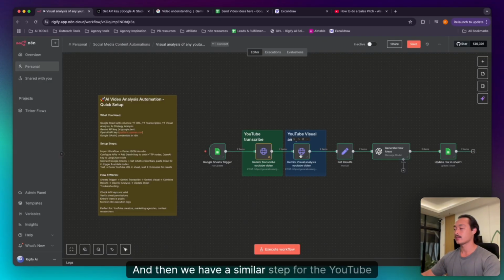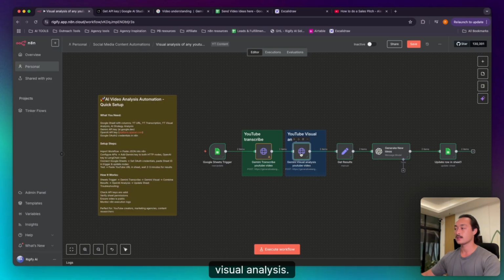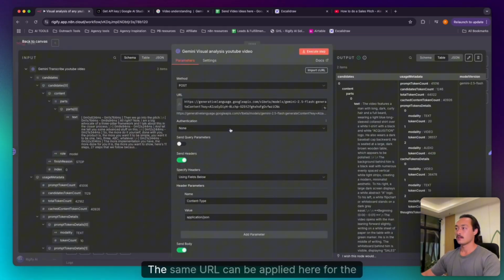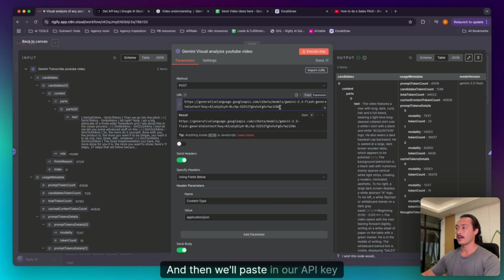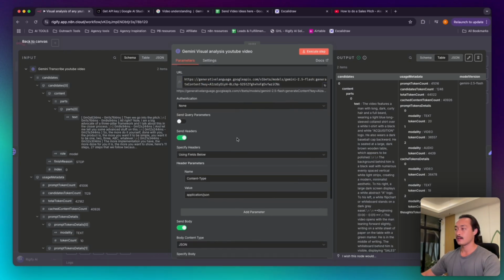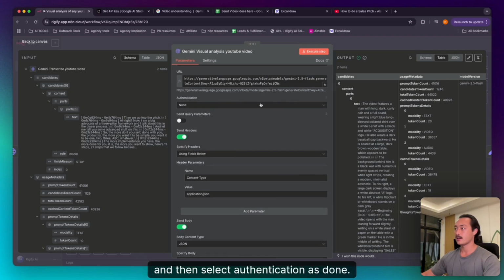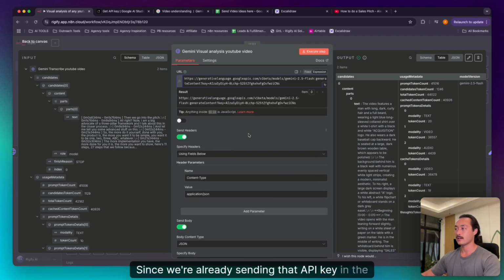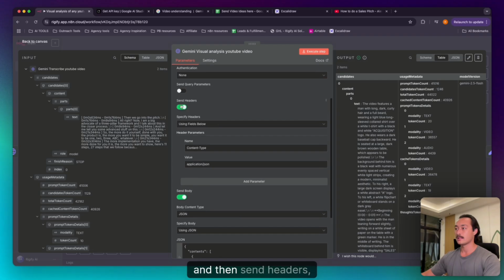And then we have a similar step for the YouTube visual analysis. The same URL can be applied here for the generative language Google APIs. And then we'll paste in our API key and then select authentication as none, since we're already sending that API key in the URL. And then send headers.